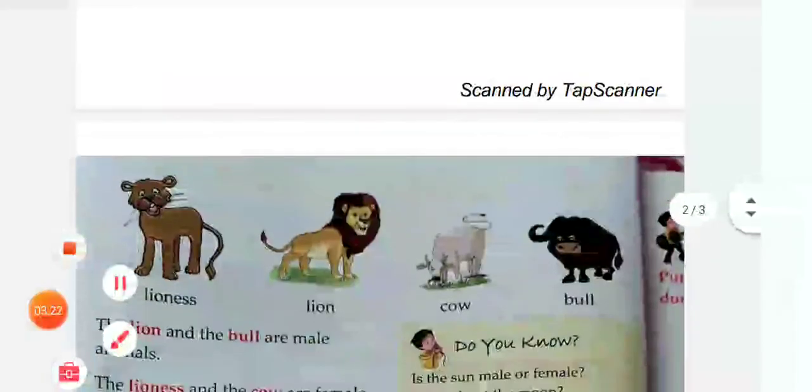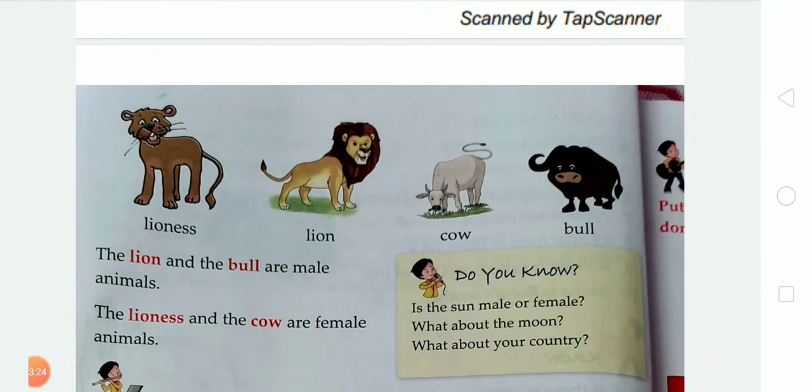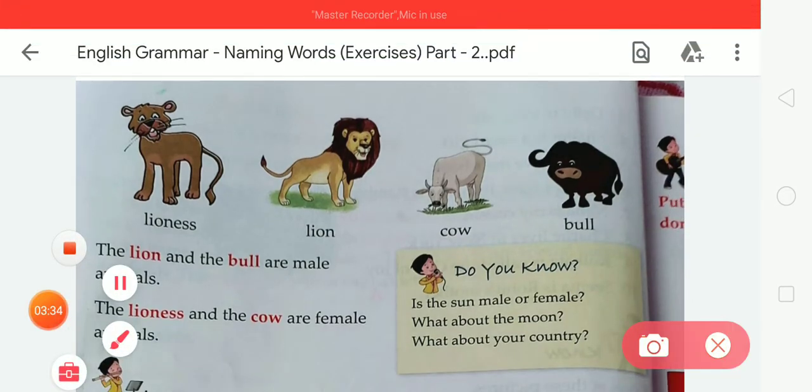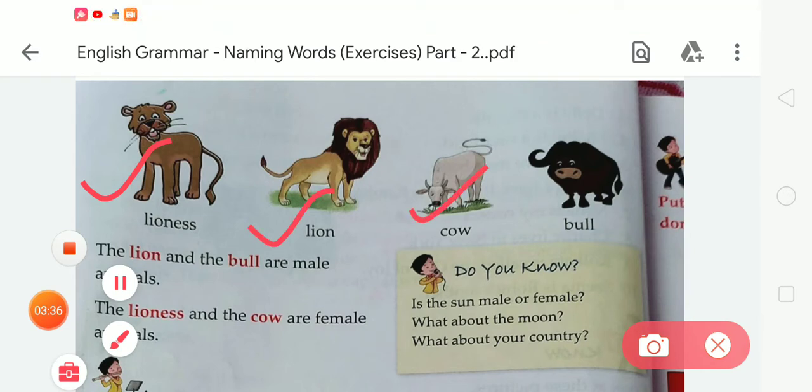Dear students, you have to remember that animals also have male or female categories. As you can see on your screen, lioness and cow are female animals, and lion and bull are male animals. So we can say that animals also have